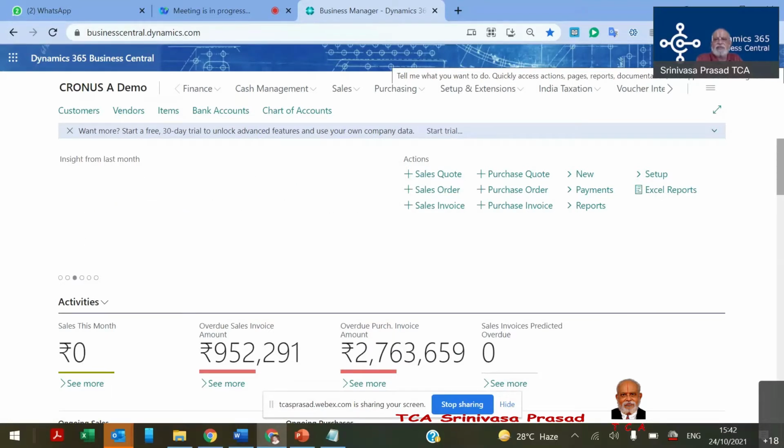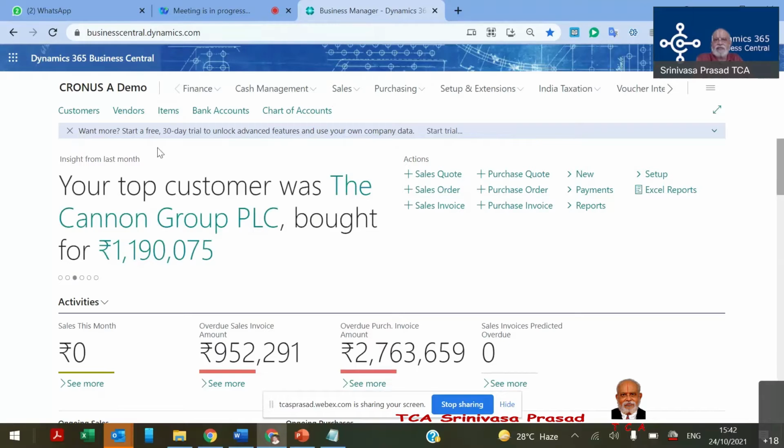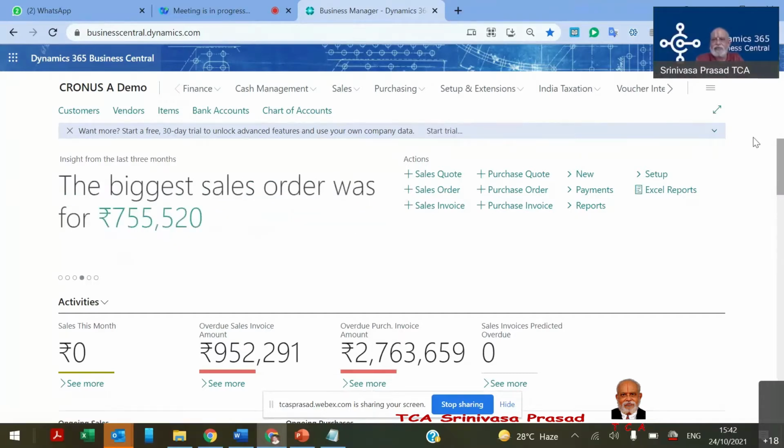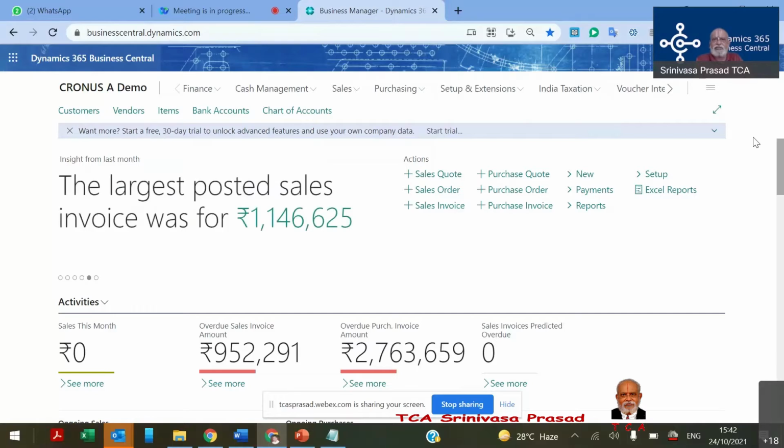If you say a 30-day demo trial, it's forever actually. Yes, but suppose somebody takes the trial for 30 days. The participant's question is whether we can create our own company code and all those data, everything, in the trial version. That is what is asked.